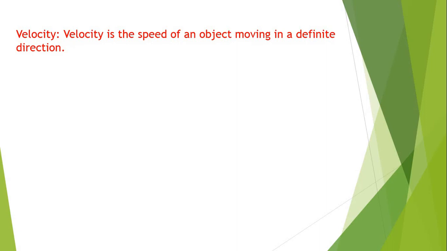Now after speed, velocity is another important concept. In this scenario, the object should move with a definite direction and a value, and that gives you the concept of velocity. Whenever any object is moving with a definite magnitude as well as a definite direction, that is nothing but velocity.